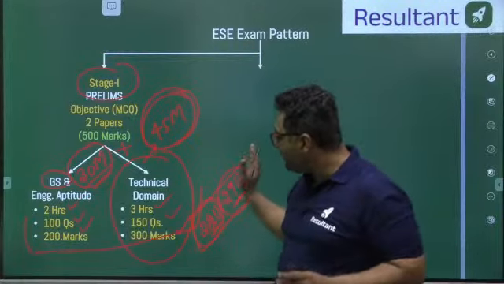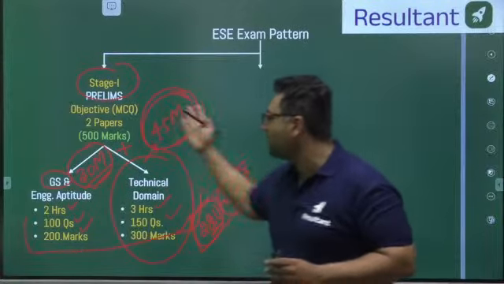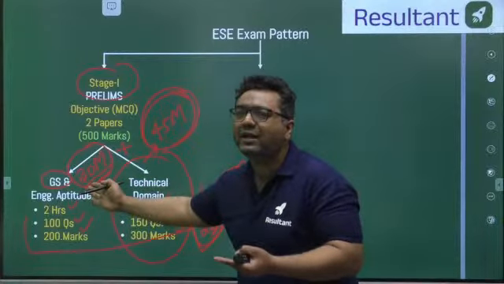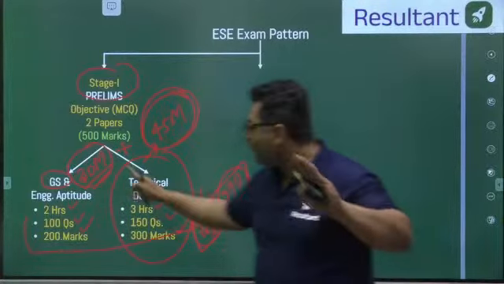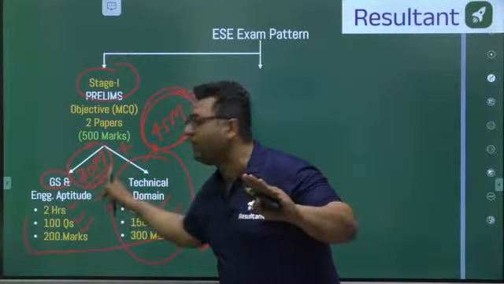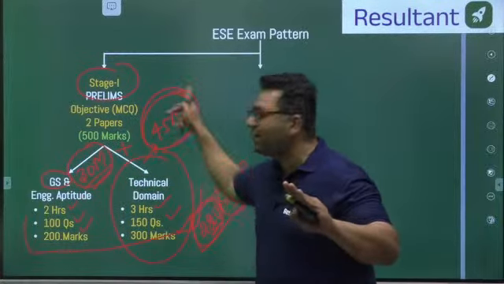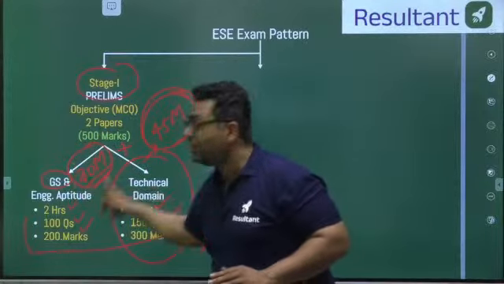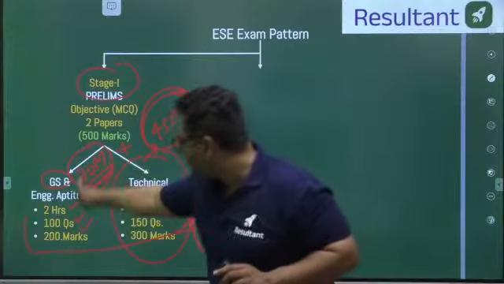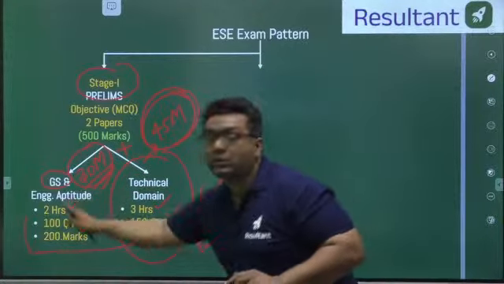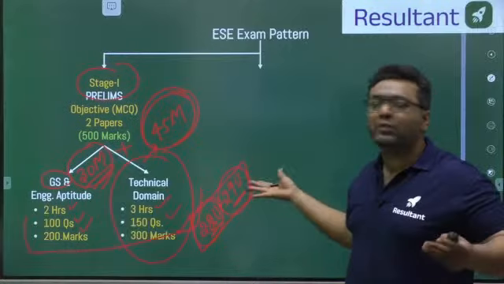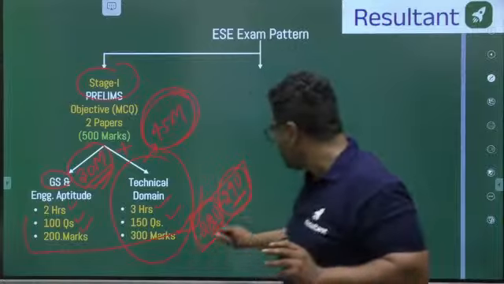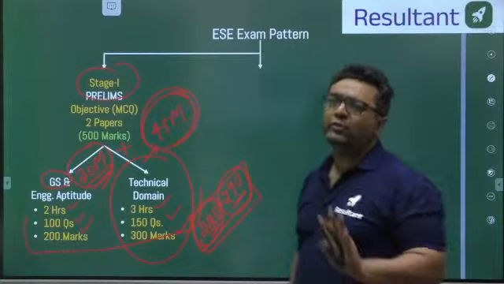You may be thinking, sir, when we are talking about these 2 minimum cutoffs, how large is it? The minimum cutoff is required, but it doesn't mean that if you score 30, you will go to the next stage. No. If you score here, let us say 150, 170, and here you do not score 30, you will be rejected. Here you score, let us say 300 out of 300, and here you do not score 30, you will not be selected. So minimum 30 here, minimum 45 here, and as a total, generally the cutoff goes from 220 to 290. 1 to 2 years back, it was also in the range of 180, 190, but generally it is going to be from 220 to 290. That is going to be the safe range.